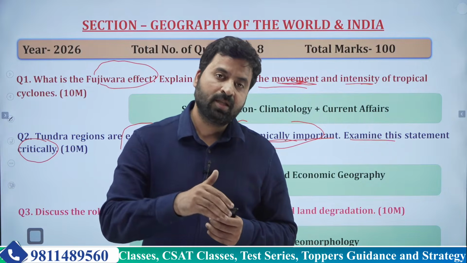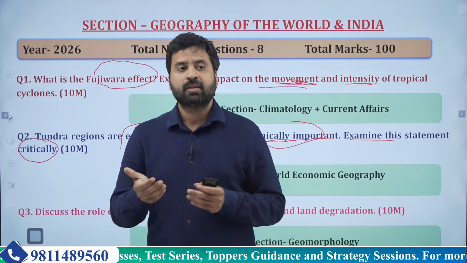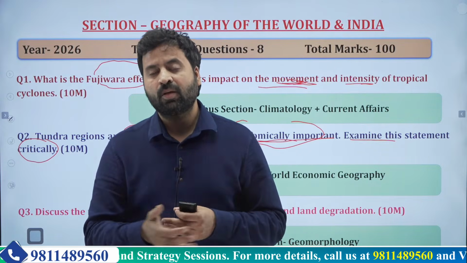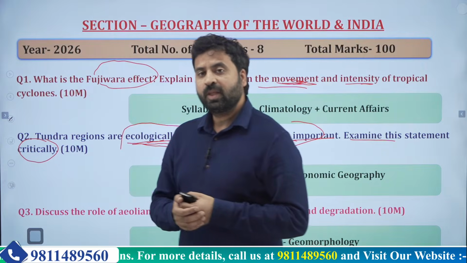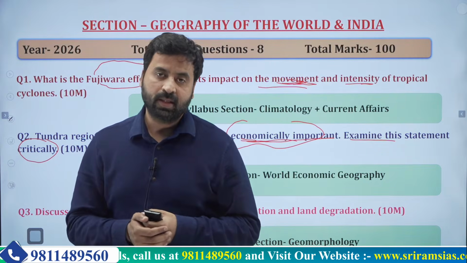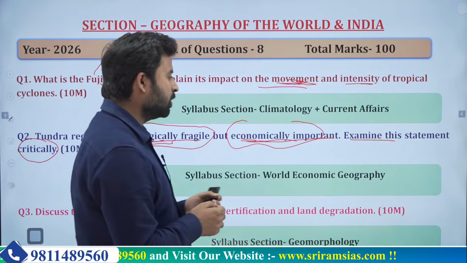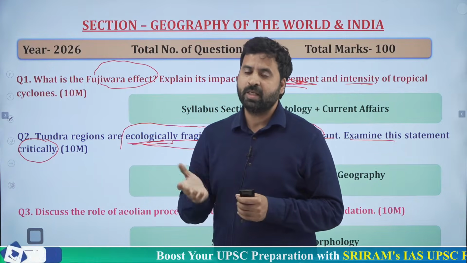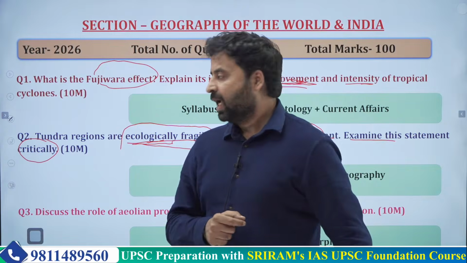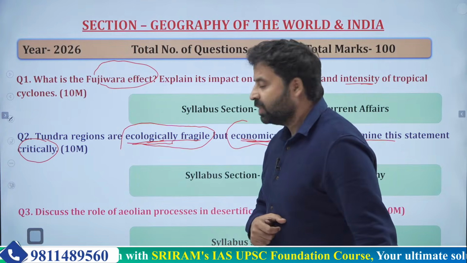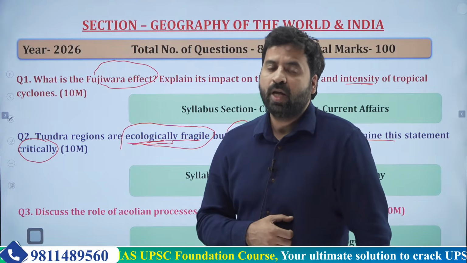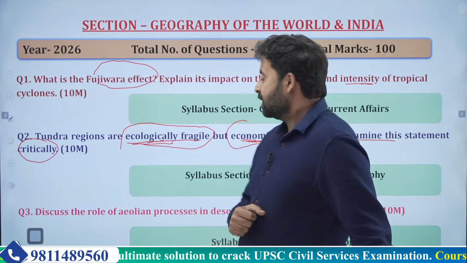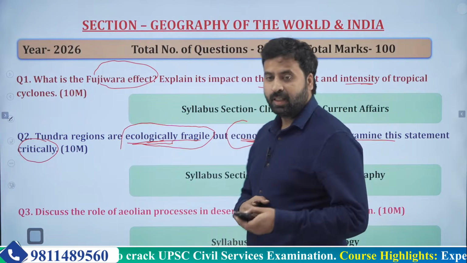Because vegetation is being lost, the land will be exposed, so there will be more land degradation and more problems. So a kind of vicious cycle is there. In the introduction you can mention the definition and characteristics, and in the body you can explain different aspects of how aeolian processes are creating desertification and other land degradation related problems.